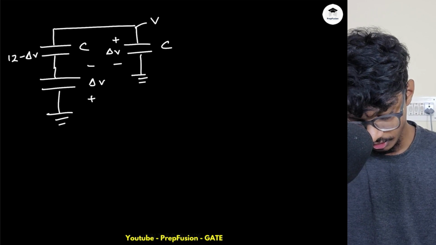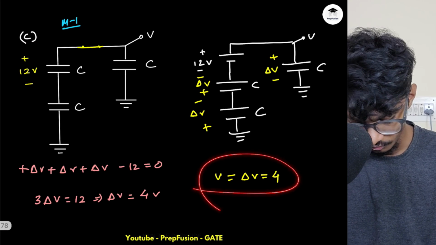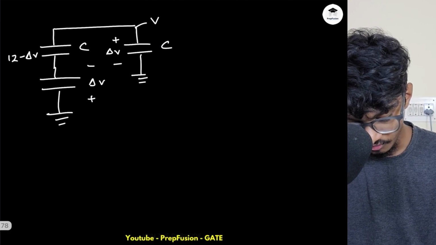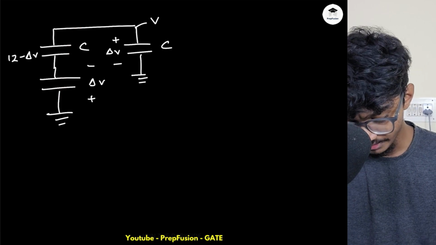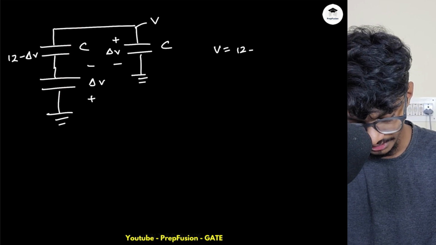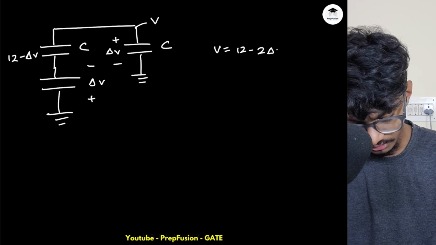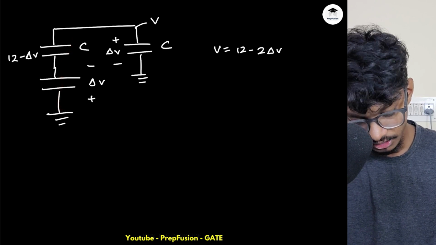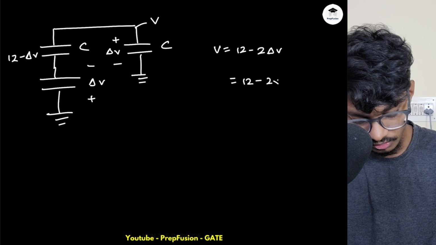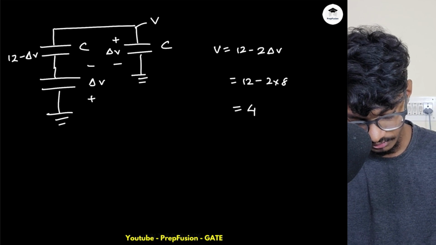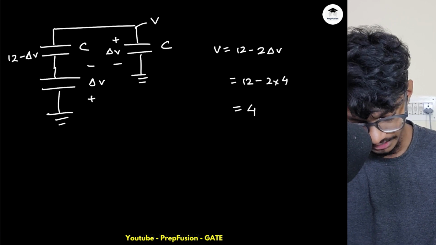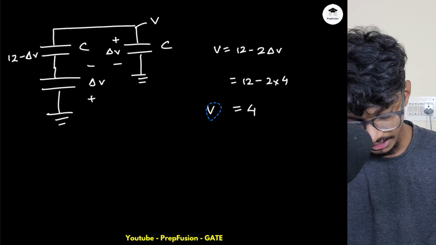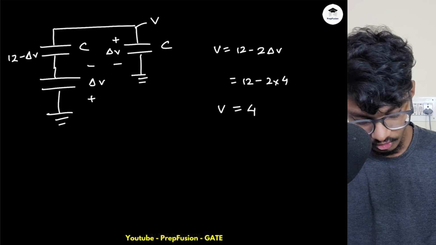Now obviously we have computed V equals 4 volts already, but if you compute from here as well, it should give us the right answer. So V equals 12 minus 2 delta V. If I write the KVL from here, 12 minus 2 into 4, which comes out to be 4 again. So you can understand that yes, I'm getting the same answer over and over again.